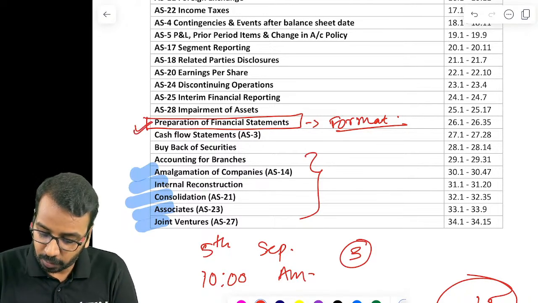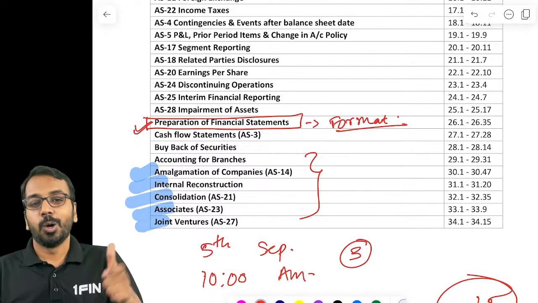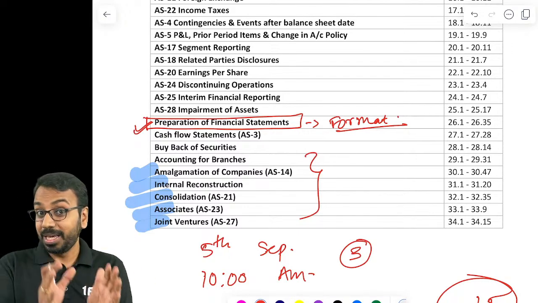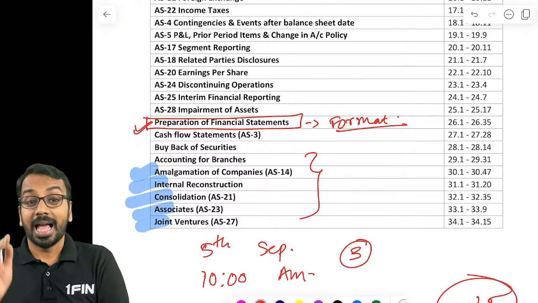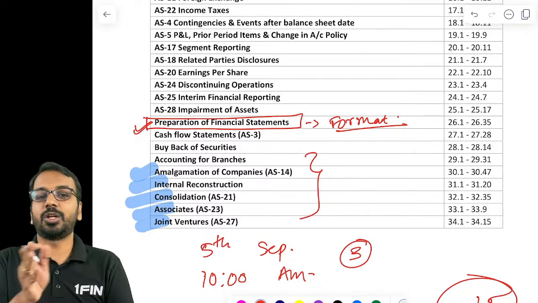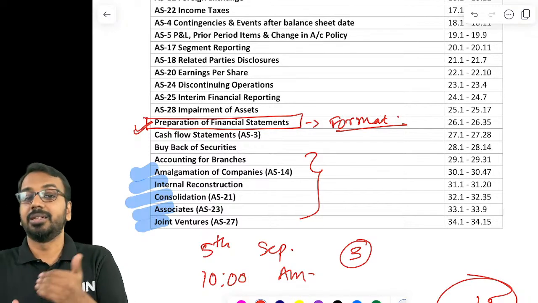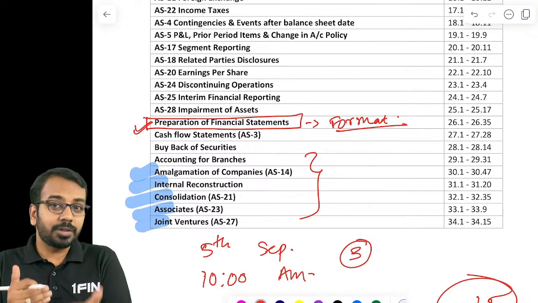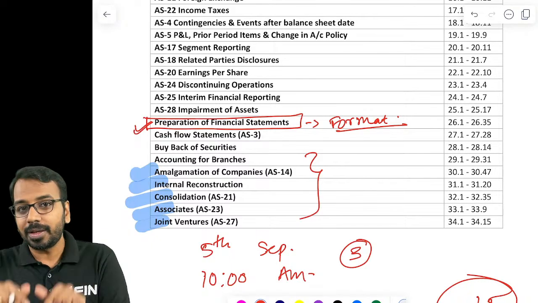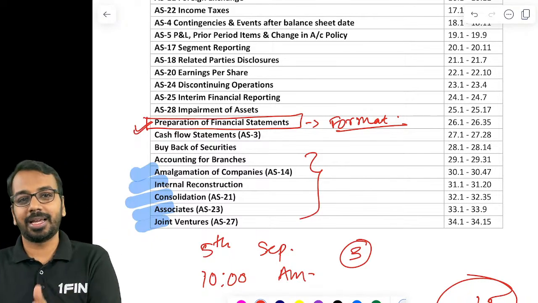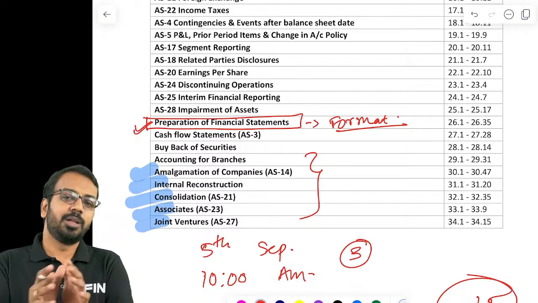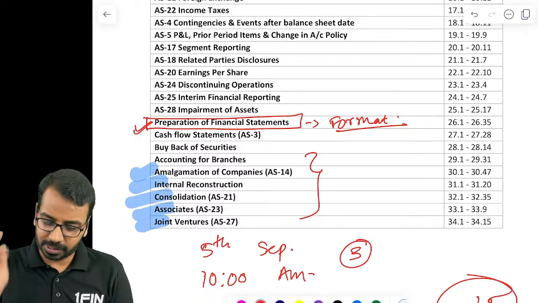You should be aware of what is the format of the P&L, what is the format of the balance sheet. Be careful about the notes and how to classify current, non-current, what are the additional disclosures to be made. For example, under debtors, the aging requirement is there. So all of these is what you have to revise. Don't waste time in preparing final accounts or preparing balance sheet and P&L before the examination.